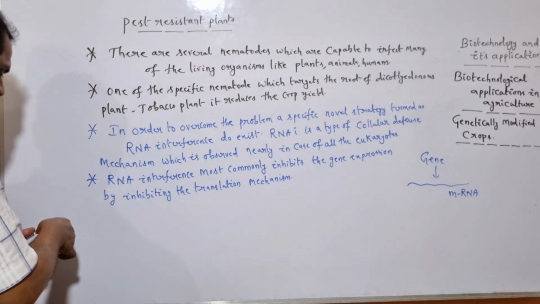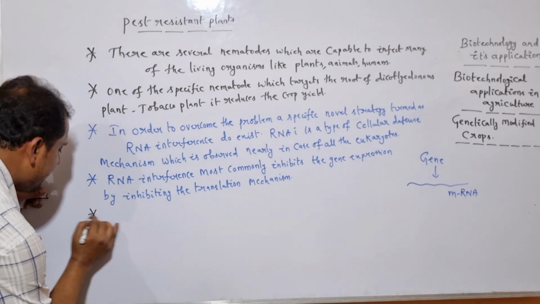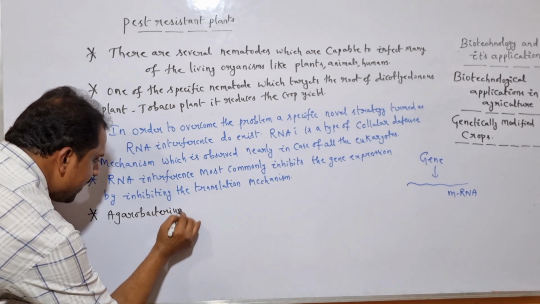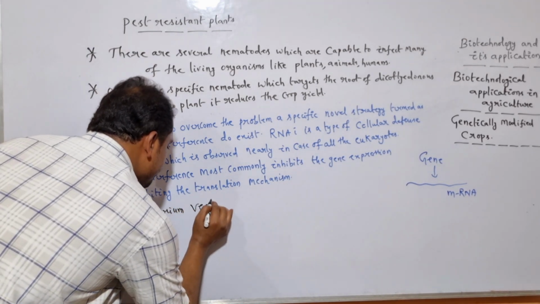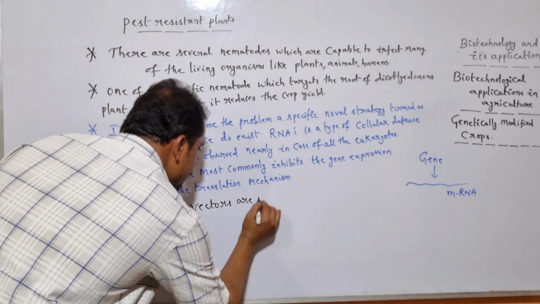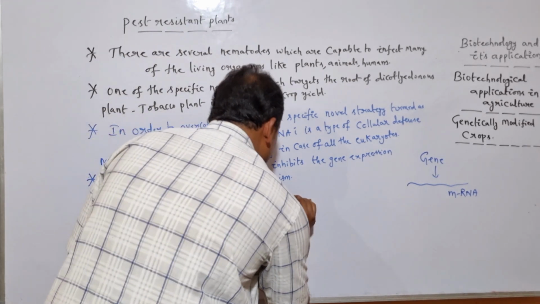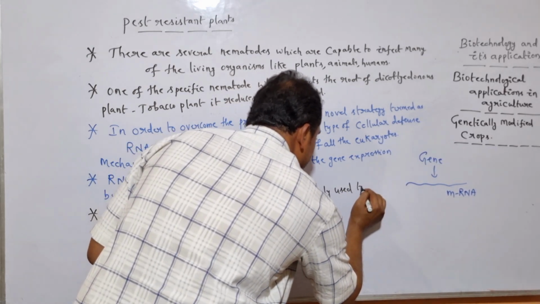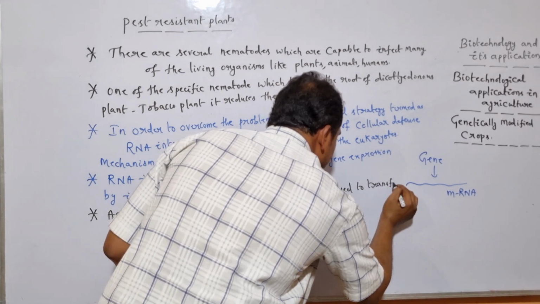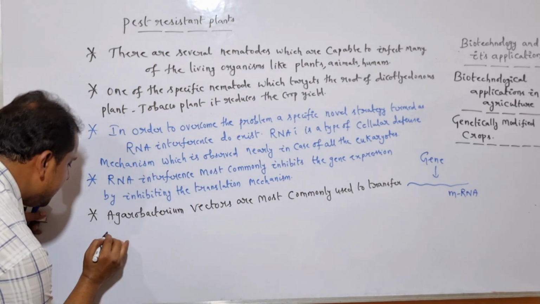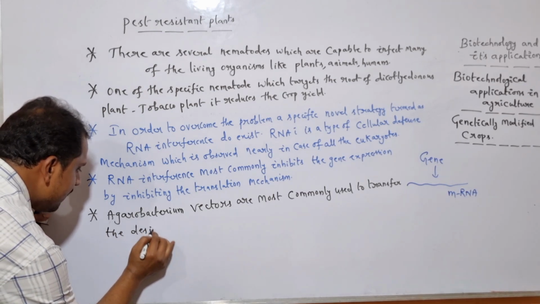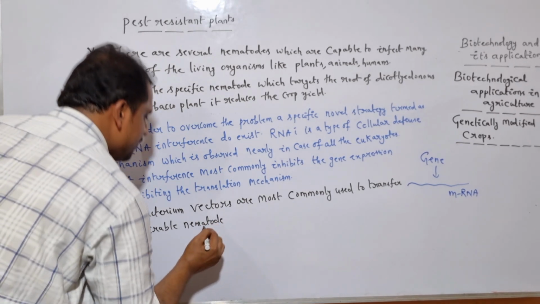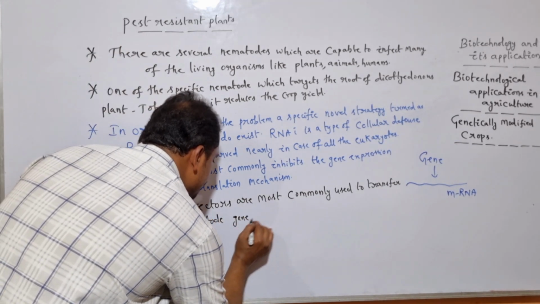So let me write it here. Agrobacterium vectors are most commonly used to transfer the desirable nematode gene within the host plant.